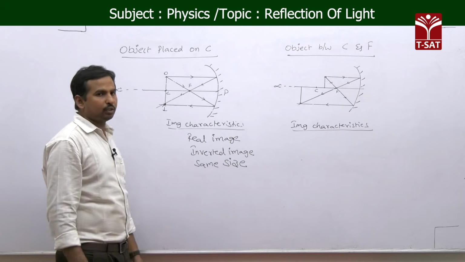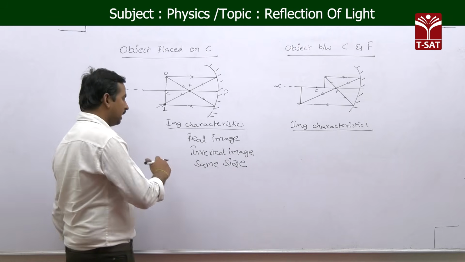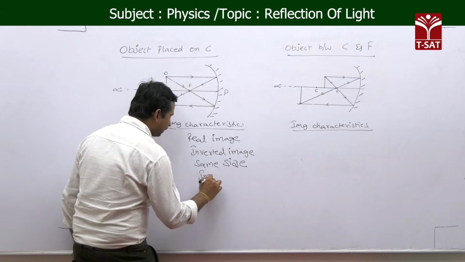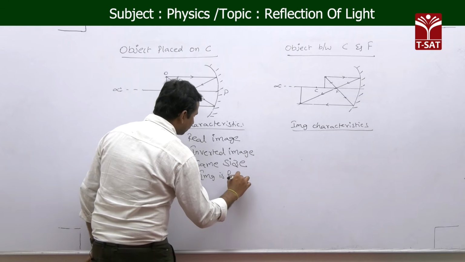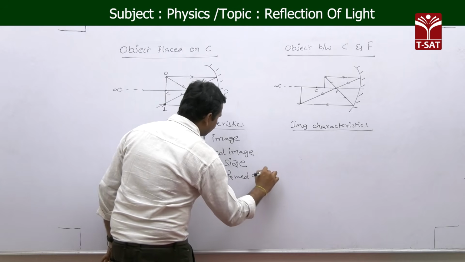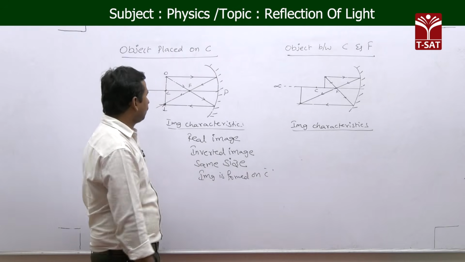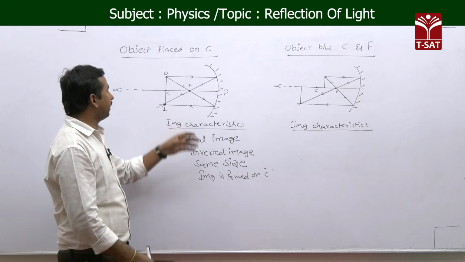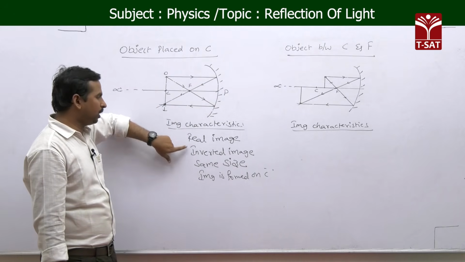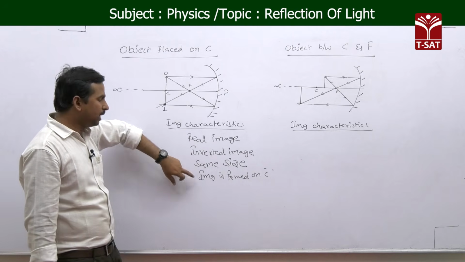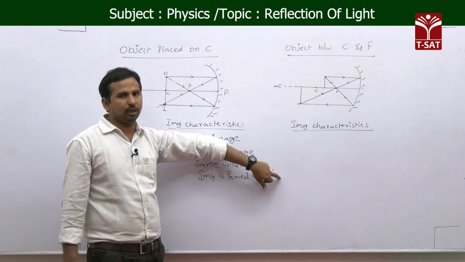And the position, if you see, as the object is at the center of curvature, the image is also formed at the center of curvature. These are the image characteristics if you place the object on the center of curvature, which forms a real image, inverted image, same size as object, and the image is formed on the center of curvature.